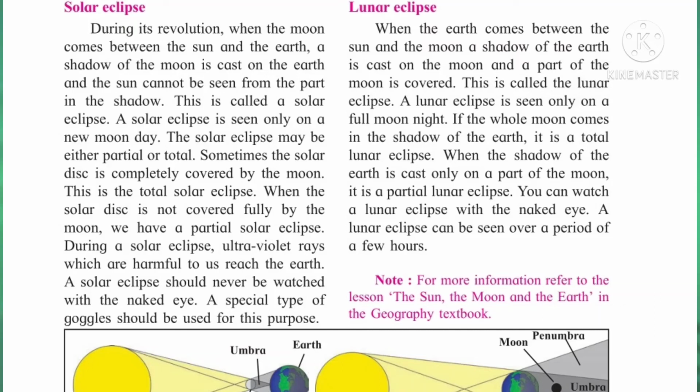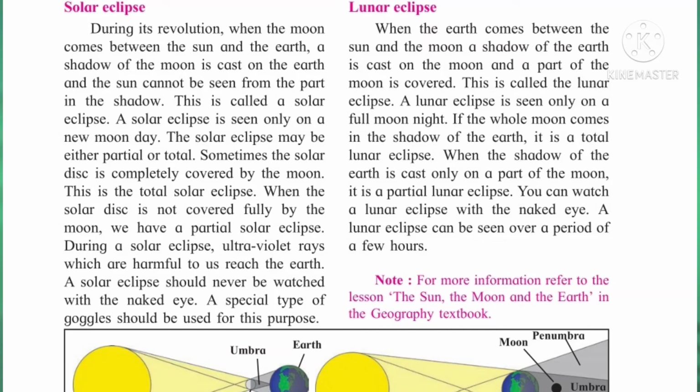Now the next type is a lunar eclipse. In Marathi we call it Chandragrahan. A lunar eclipse occurs when the earth comes between the sun and the moon. See, what is the condition? When the earth comes between the sun and the moon, a shadow of the earth is cast on the moon and part of the moon is covered. This is called the lunar eclipse.